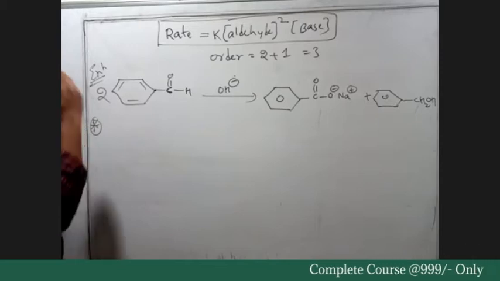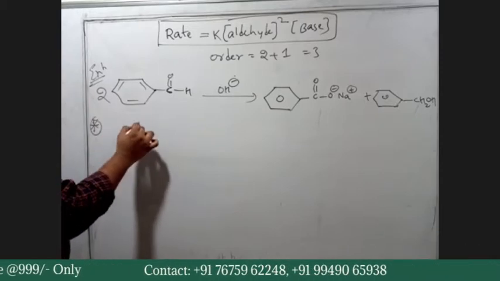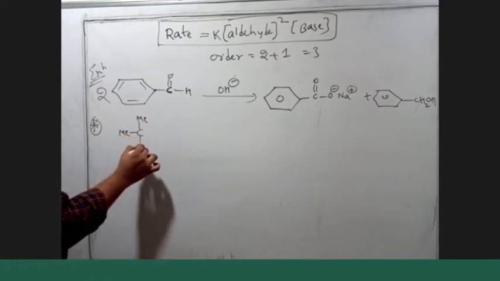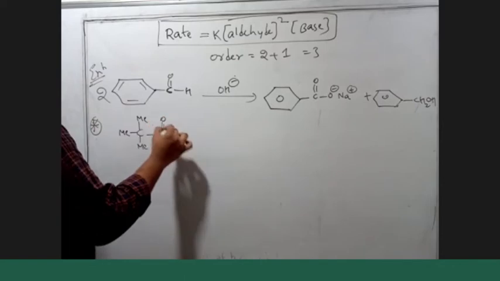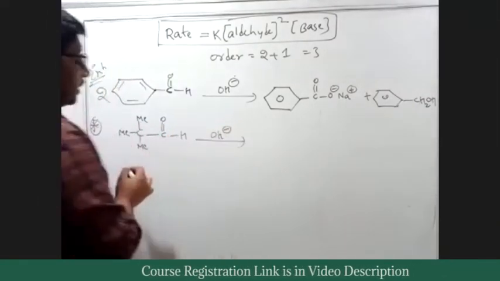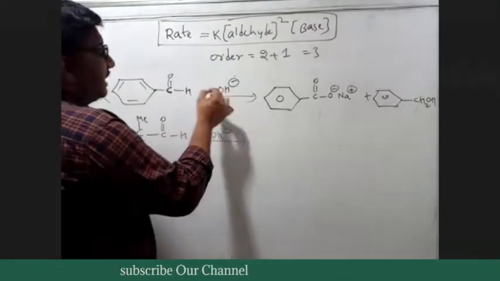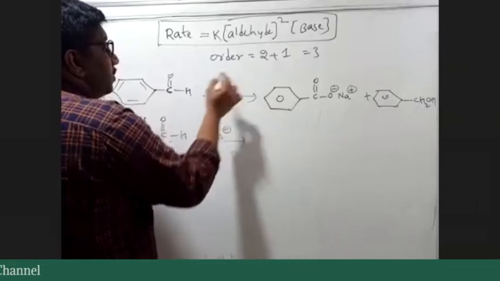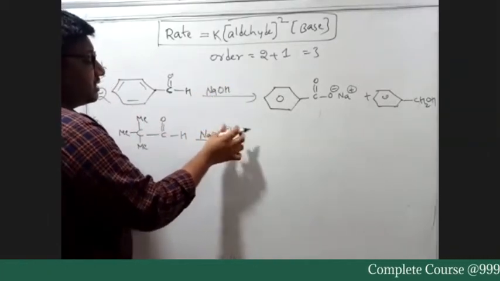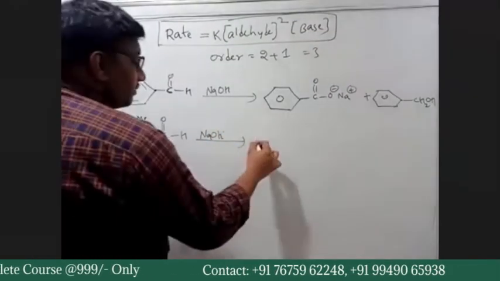Do the reaction for this. With OH minus. What happens? Again the same thing. So if you take NaOH, that would be even better. So instead of writing just OH minus, you write NaOH. NaOH is a good base.